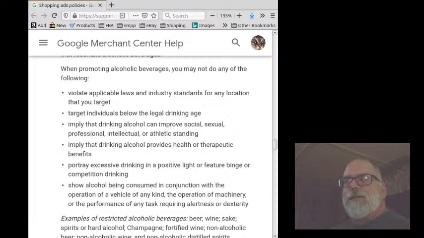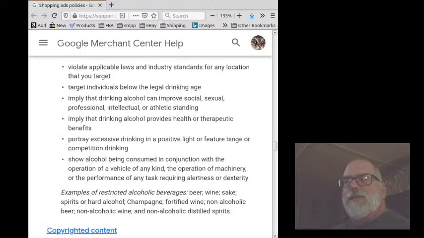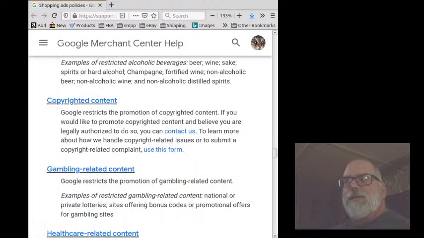Show alcohol being consumed in conjunction with the operation of a vehicle of any kind, the operation of machinery, or the performance of any task requiring alertness or dexterity. Example of restricted alcoholic beverages: beer, wine, sake, spirits or hard alcohol, champagne, fortified wine, non-alcoholic beer, non-alcoholic wine, and non-alcoholic distilled spirits.